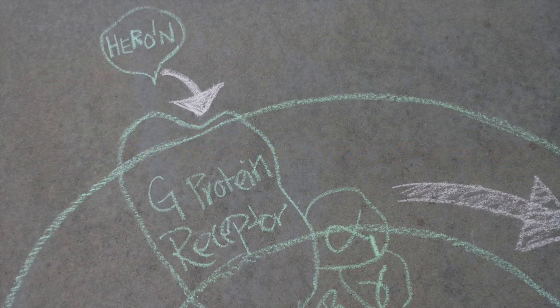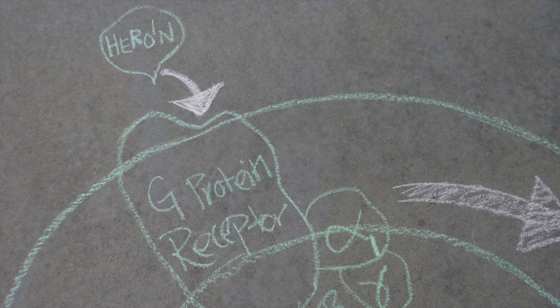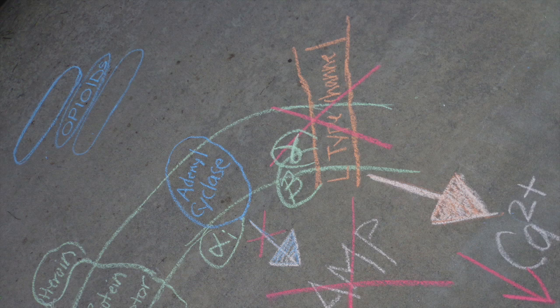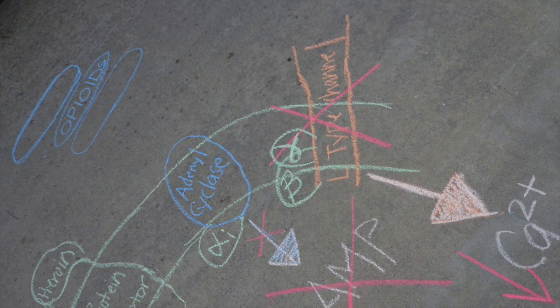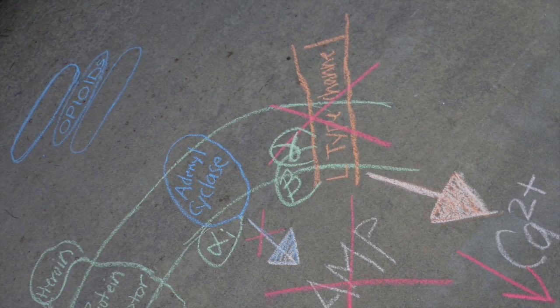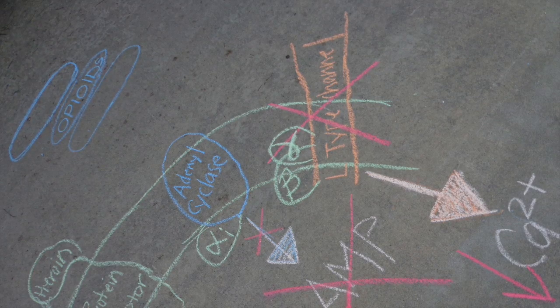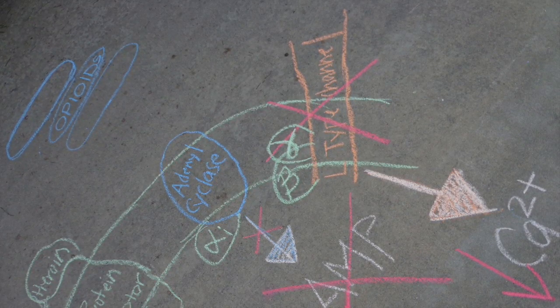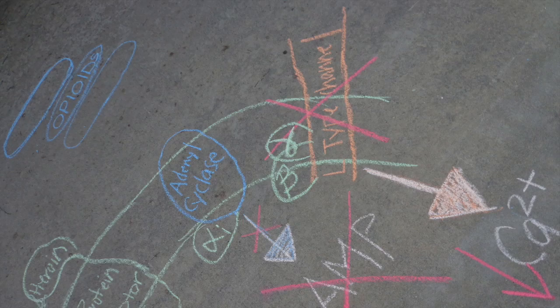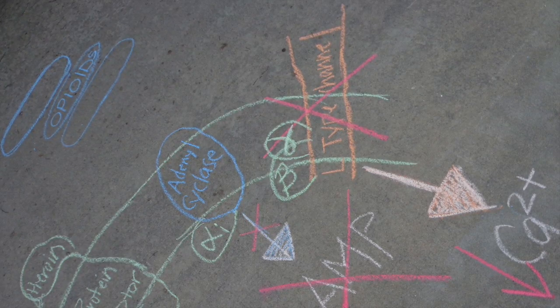First, heroin binds to the opioid receptor on a GABAergic interneuron in the ventral tegmental area. This causes the dissociation of G-alpha and G-beta gamma subunits from the receptor. The G-alpha subunit in this case is inhibitory and it binds to the effector protein adenylyl cyclase.